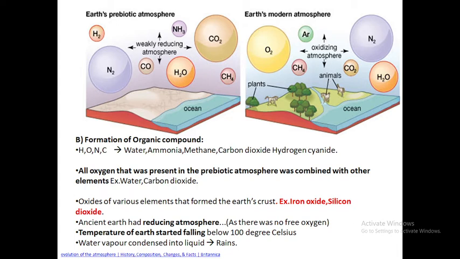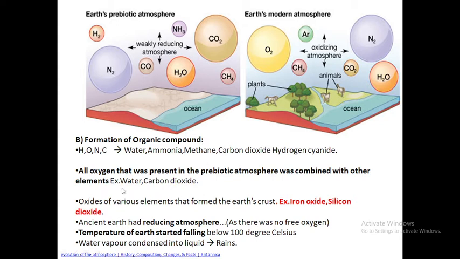So how did the organic compounds form? According to Alexander Oparin, whatever elements were there, hydrogen, oxygen, nitrogen, carbon, were present in the form of water vapor, ammonia, methane, carbon dioxide, and hydrogen cyanide.